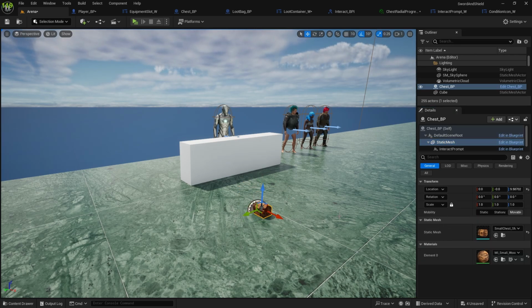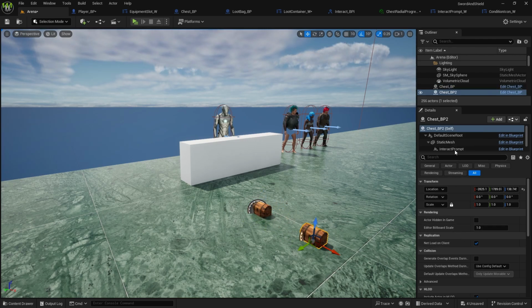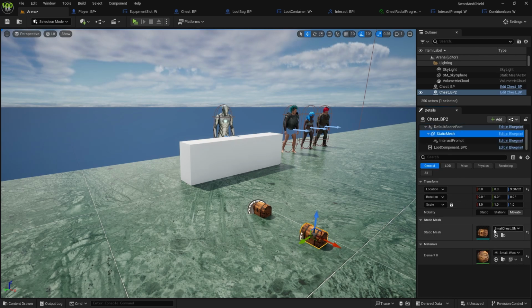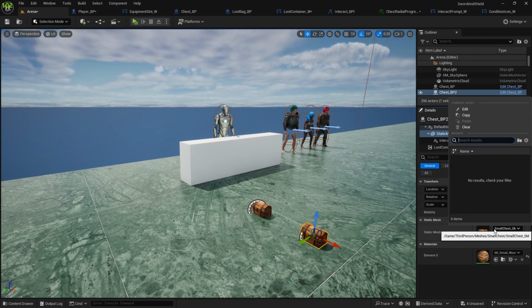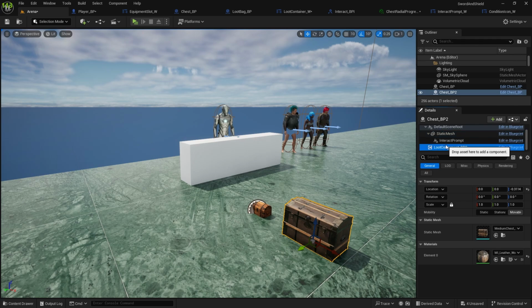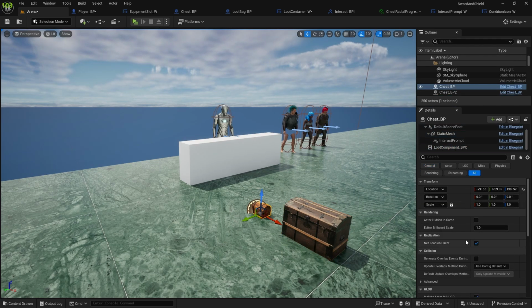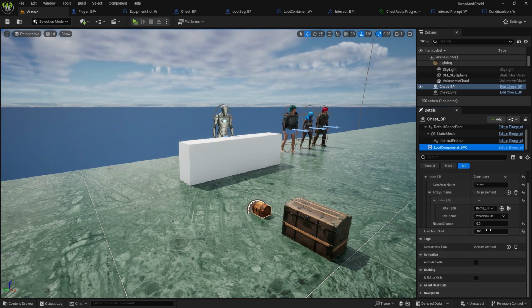As easy as that. But then when you're duplicating them, always select the object. We can duplicate this with the items and everything inside, and change this static mesh to medium chest. And on this one, I would have in the loot component maximum gold maybe 250 because it's big chest. This one can only have like 100 gold.